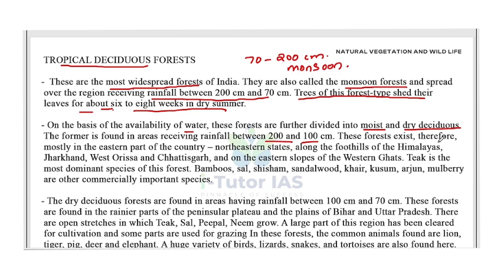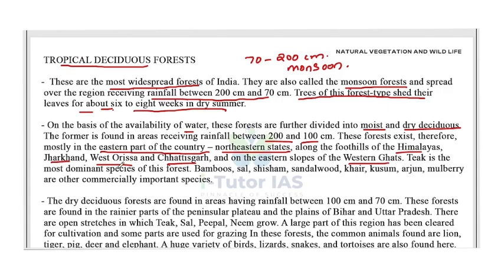These forests exist therefore mostly in the eastern part of the country. So these forests are mainly in the eastern part of the country and northeastern states, along with the foothills of Himalayas, Jharkhand, West Orissa, and Chhattisgarh, and on the eastern slopes of the Western Ghats. Okay, so in these areas we can see the moist deciduous forest.